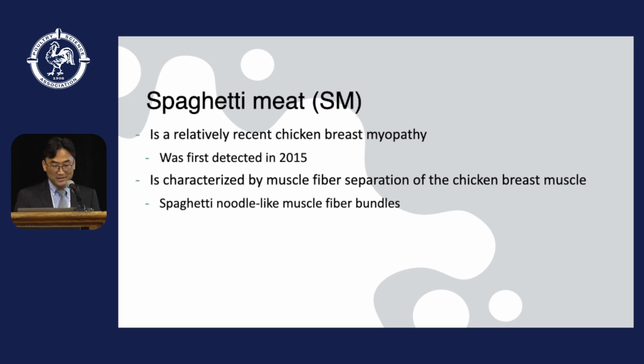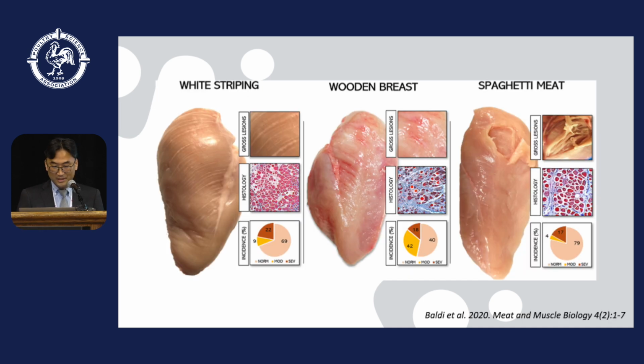It is characterized by muscle fiber separation of the chicken breast muscles, representing spaghetti noodle-like muscle fiber bundles. This slide shows some phenotypic characteristics of white striping, woody breast and spaghetti meat.